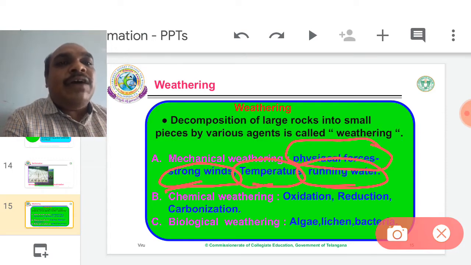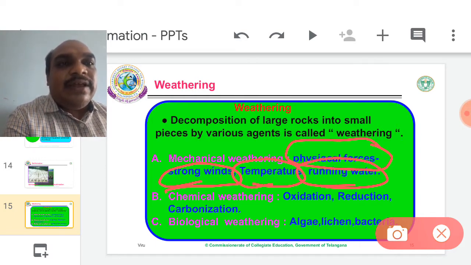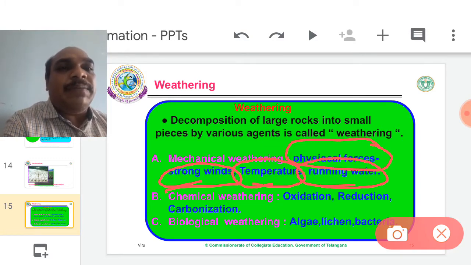During these phenomena, they produce a strong physical force. In that moment, big rocks break down into small pieces, then form new soil. That process is called mechanical weathering.